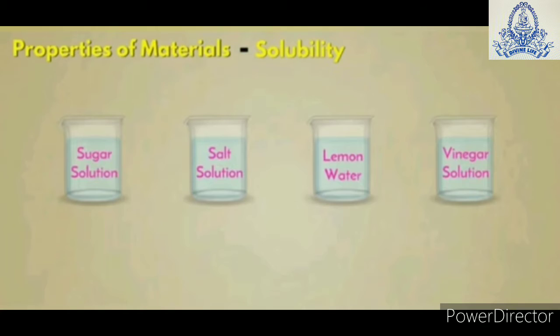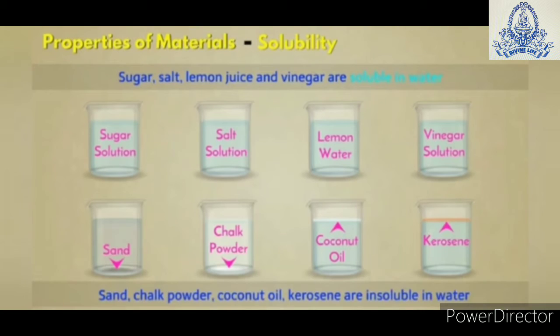Next classification is based on the solubility of materials. If we take sugar, salt, lemon and vinegar and put them into water and stir, after some time they dissolve completely in water. So we can say that sugar, salt, lemon and vinegar are soluble in water. If we take sand, chalk powder, coconut oil and kerosene, these do not dissolve in water. So we conclude that these materials are insoluble in water.